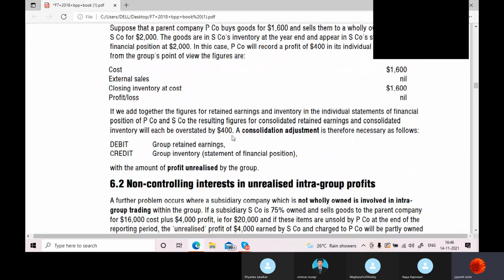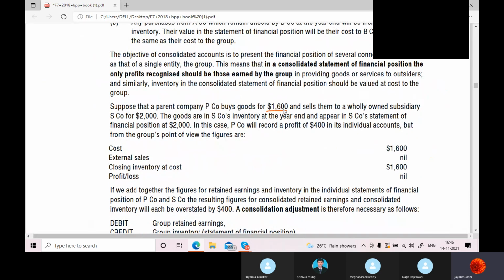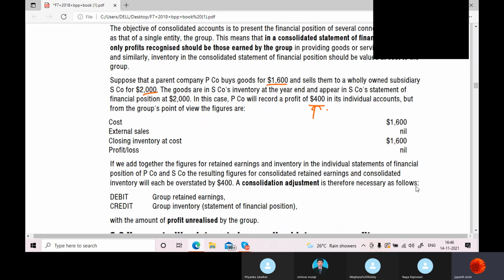Do you remember this question? The parent company buys goods at 1600 and sells them to the subsidiary at 2000, and in this case they make a profit of 400. When they are maintaining separate sets of books, they showed this profit. But do you think this profit is a realized profit? No. So what they have to do is the correction. They have to debit the group retained earnings, that means remove this 400 which they credited.